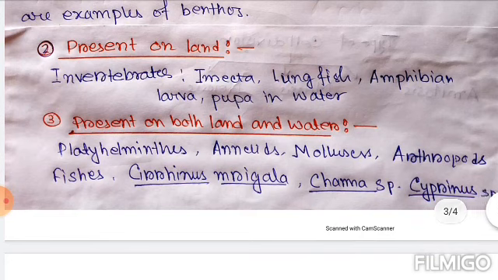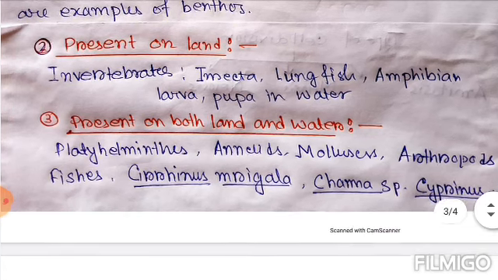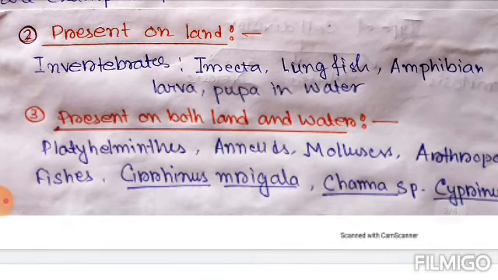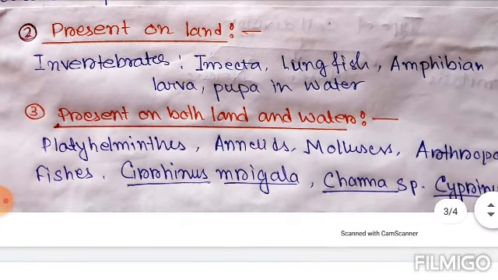Now, present on land. Among the animals present on land, we can take the insect. Insects have two stages, not actually two stages. The larva and pupa are present in water, and the rest of the stages are present on land. Now, lungfish, amphibians and mammals are there which are present on land.